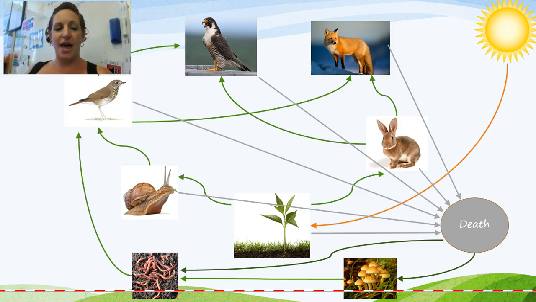So there you have it. That is a food web, and that is how they all work together to show how everything is interconnected. This is my interconnected hand signal.